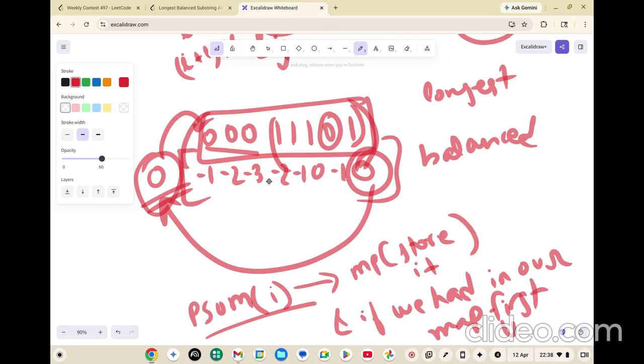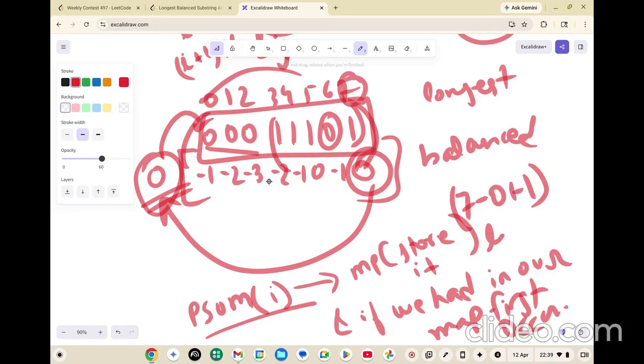Then we will simply subtract the distance. Like let's say it had 0 1 2 3 4 5 6 7. So we will simply say 7 minus 0 plus 1 will be the length. 7 minus 0 plus 1 is the length of the string. And if you look, 4 zeros and 4 ones, which is 8, right? So the length we get is 8.